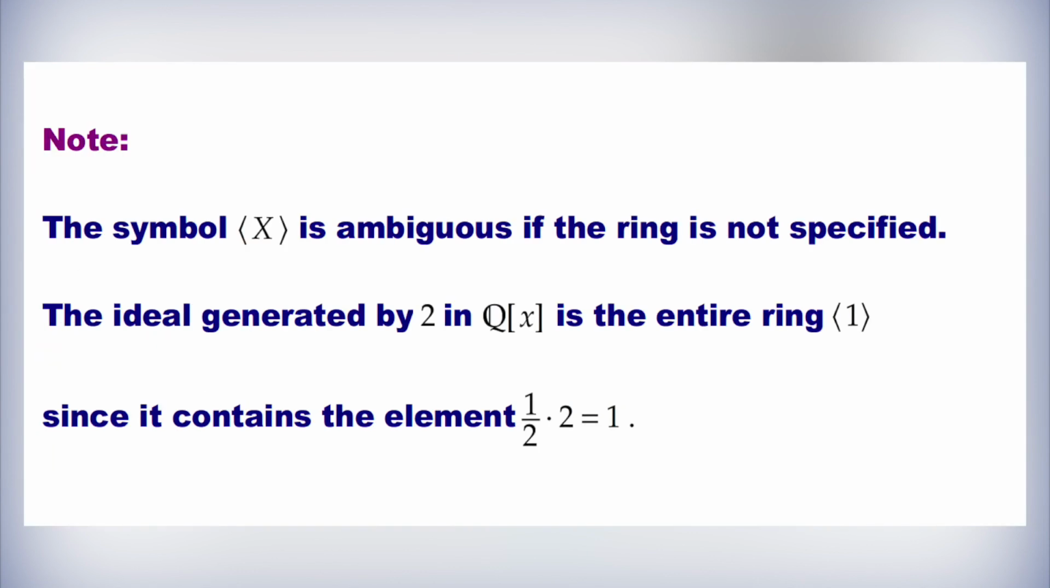Note that the symbol 'the ideal generated by x' is ambiguous if the ring is not specified. The ideal generated by 2 in Q[x] is the entire ring, the ideal generated by 1, since it contains the element 1/2 times 2, which is equal to 1. Now, let us see some definitions here.